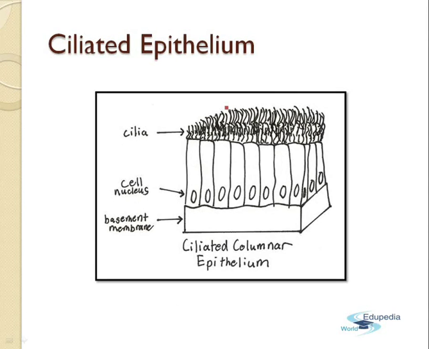Next is the ciliated epithelium. Now, it can be of the columnar type or the cuboidal type. Basically, it is any type of epithelial tissue which has the cilia on its surface. Now, the ciliated cuboidal epithelium is found in the sperm ducts and the uriniferous tubules. The ciliated columnar, which we are seeing in the figure, is found in the lining layer of the respiratory tracts and the oviducts. What is the function of this cilia?